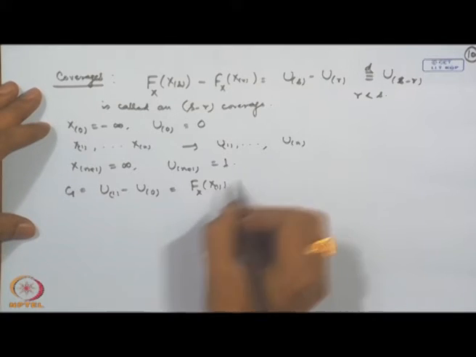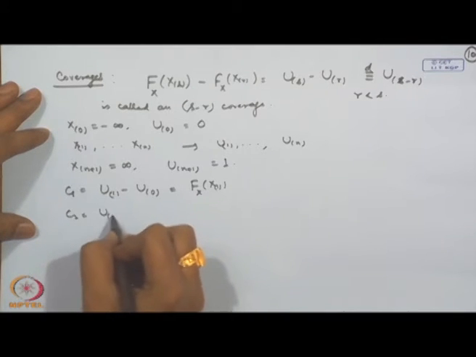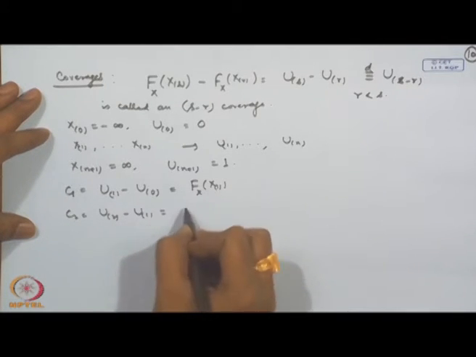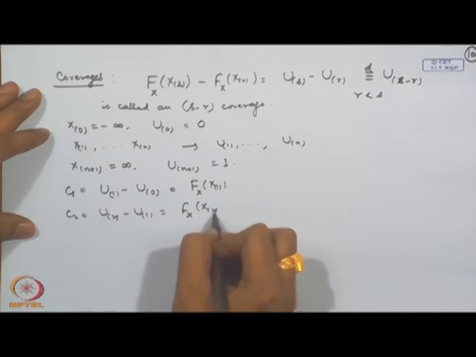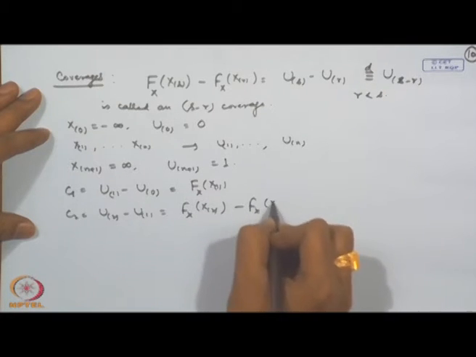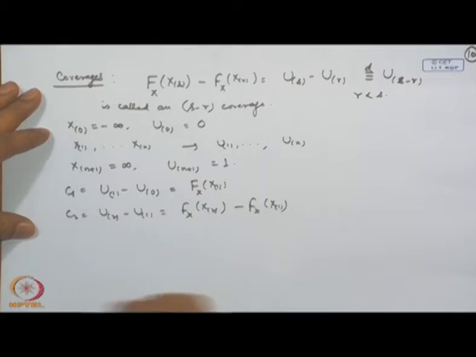Then C_2 is equal to U_2 minus U_1, that is F(X_2) minus F(X_1), and so on. C_n is equal to U_n minus U_{n-1}, and C_{n+1} is equal to U_{n+1} minus U_n, that is equal to 1 minus U_n.